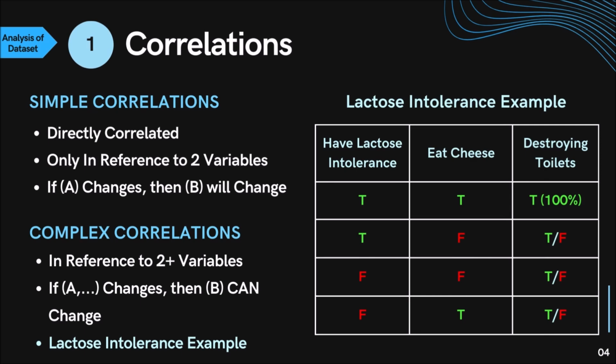Dataset analysis. We first have to understand the difference between simple and complex correlation. Simple correlation is simply the correlation between two variables. If A changes, then B will change. Complex correlation is more complex. The correlation is between two or more variables.